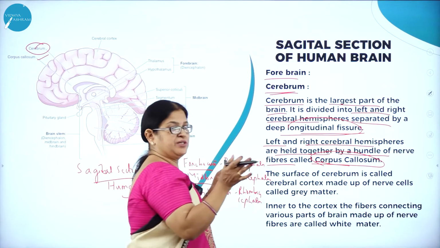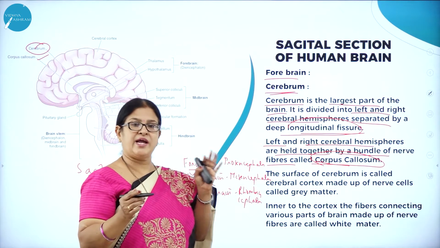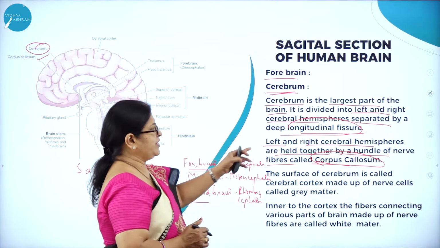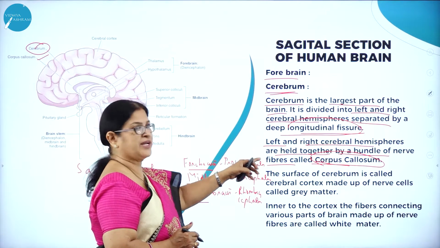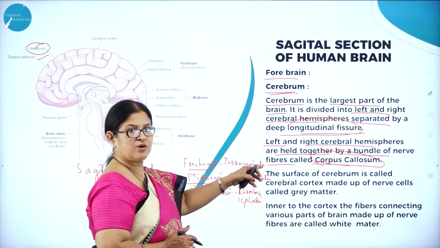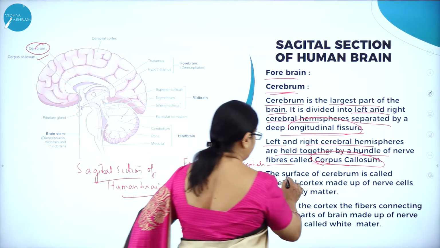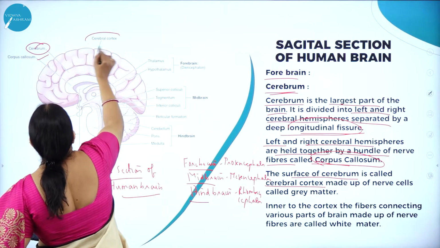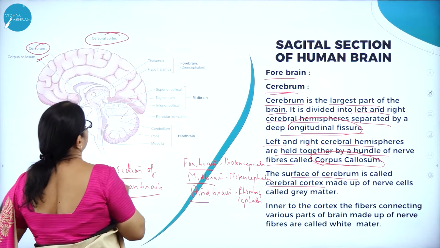Fissure means the partition which divides the right side of the brain from the left side of the brain. And the left and right cerebral hemispheres are held together by a bundle of nerve fibers called the corpus callosum. The surface of the cerebrum is called the cerebral cortex. So here you can see the cerebral cortex.